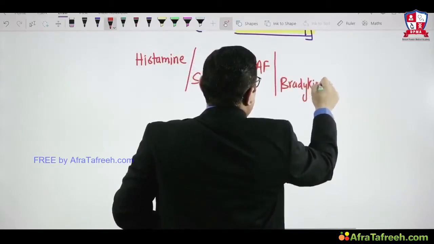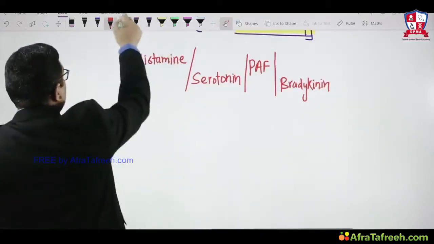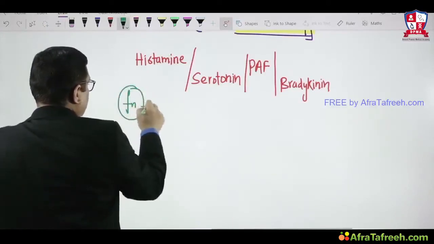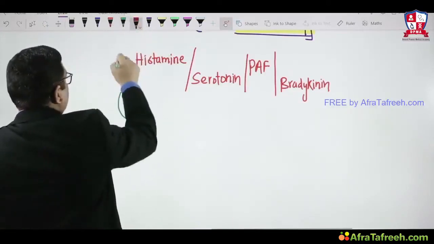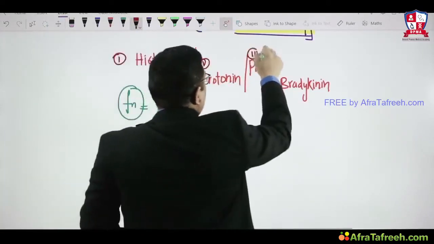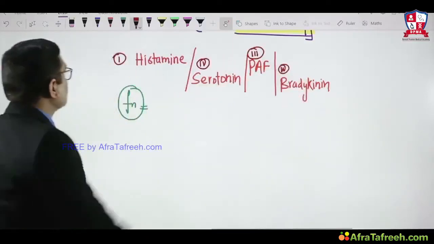All are having similar functions. What are those similar functions? I will write them down.